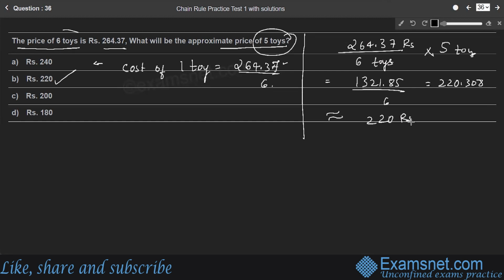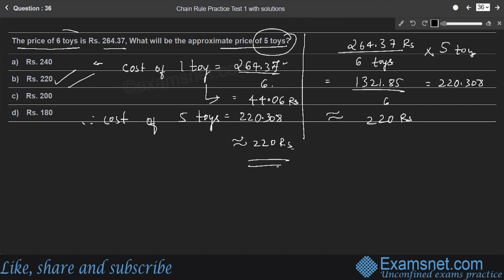You will get 44.06 rupees as the cost of 1 toy. Therefore, the cost of 5 toys is multiplied by 5. You will get the same answer again, 220.308. So the approximate value is 220 rupees. Therefore, option B is the right answer.